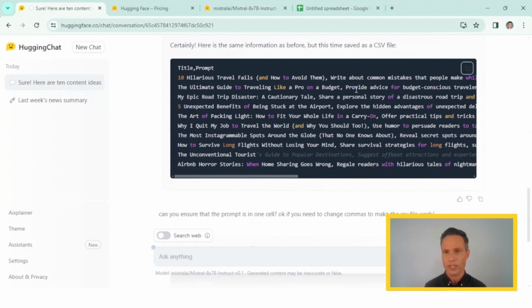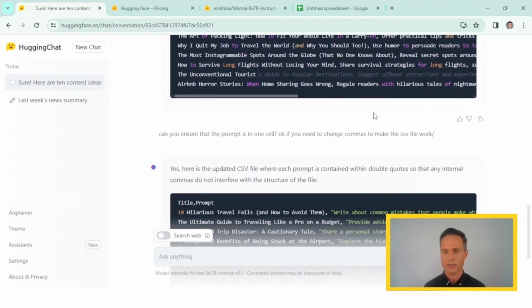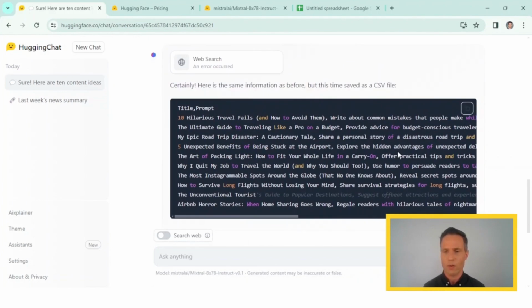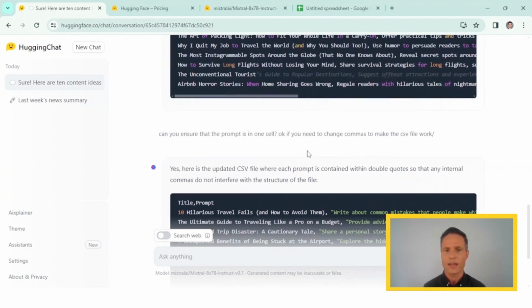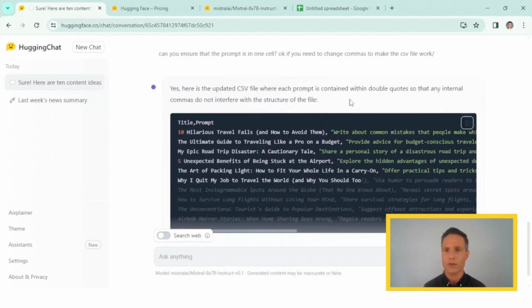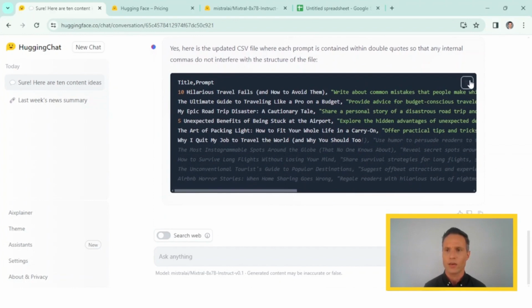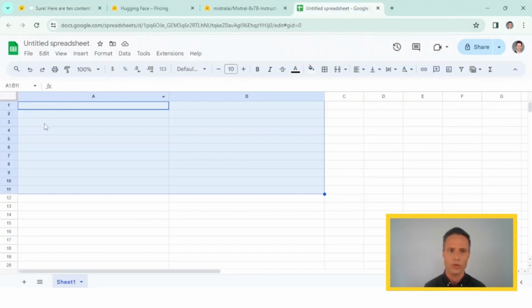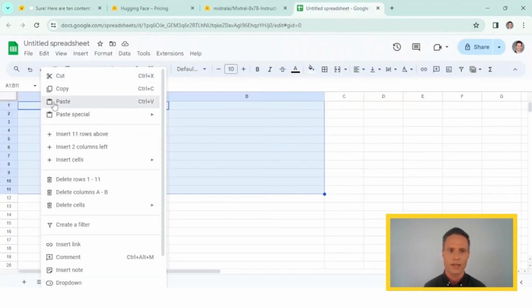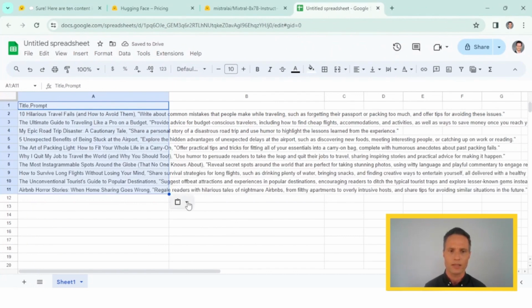And notice that the first attempt was not exactly right because some of the cells weren't right. It did something wrong with the commas. There's a coding thing that is right. So I just asked it to do it again, and asked it to have the comma structure correct. I copy that now, put it into Google, and paste it in here. And now I see that it is much better formatted.